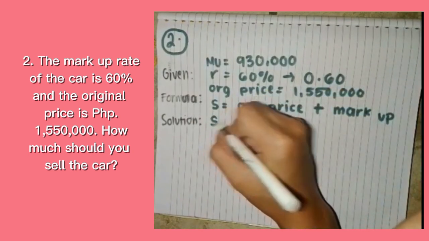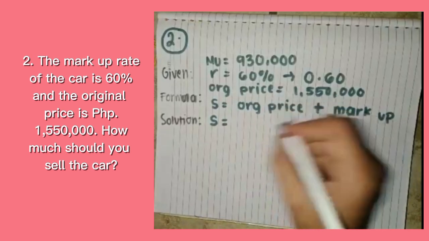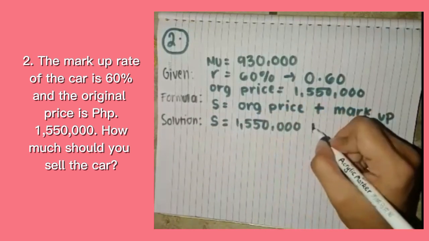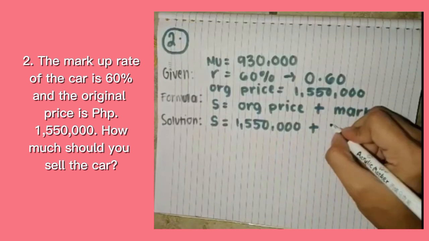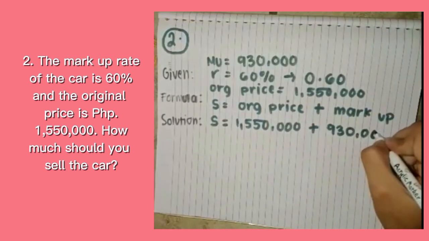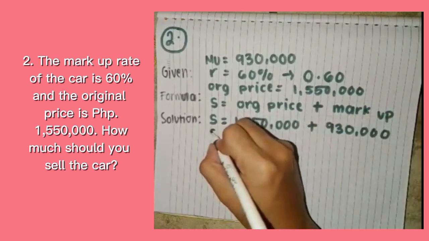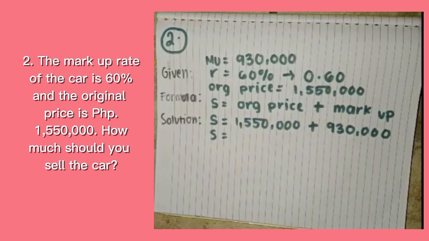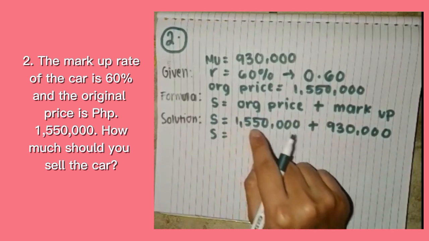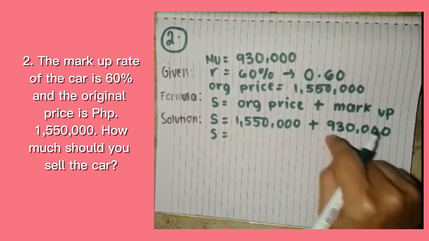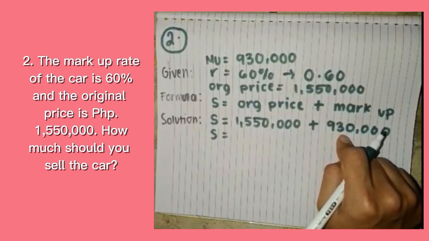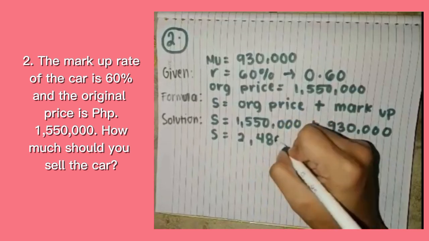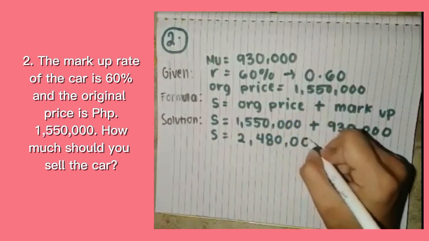So, solution, selling price. The original price is 1,550,000 plus the markup, or the MU, which is 930,000. So again, you can calculate this on your own. 1,550,000 plus 930,000 is equal to 2,480,000.